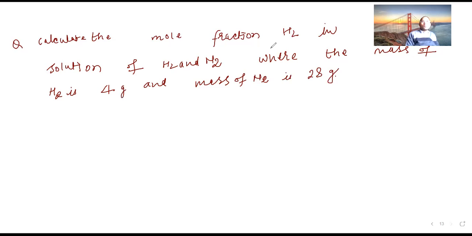They are asking to calculate the mole fraction of H2.